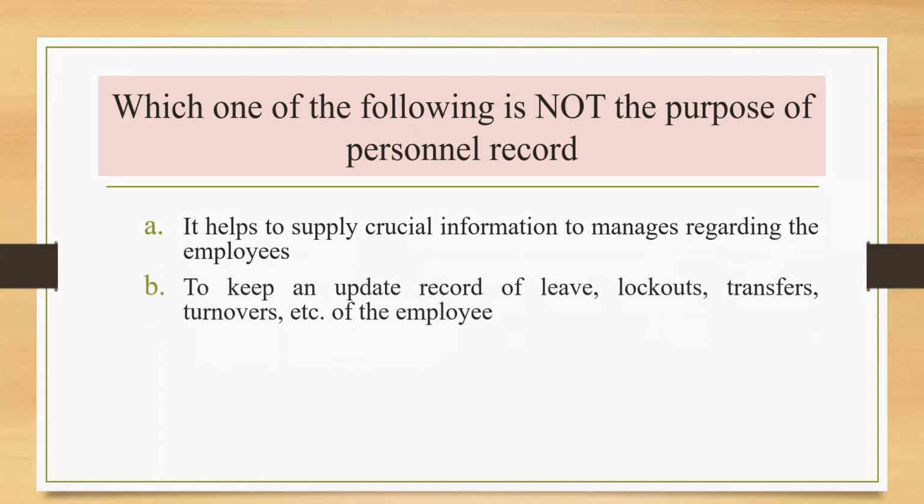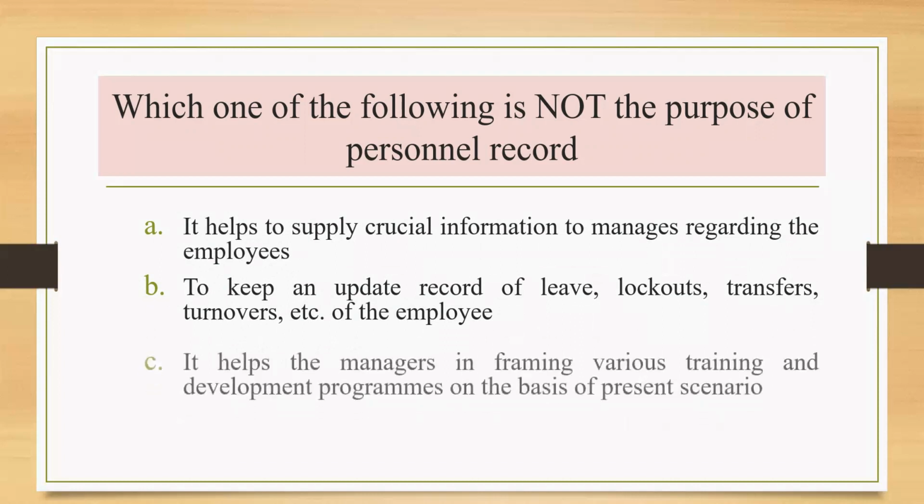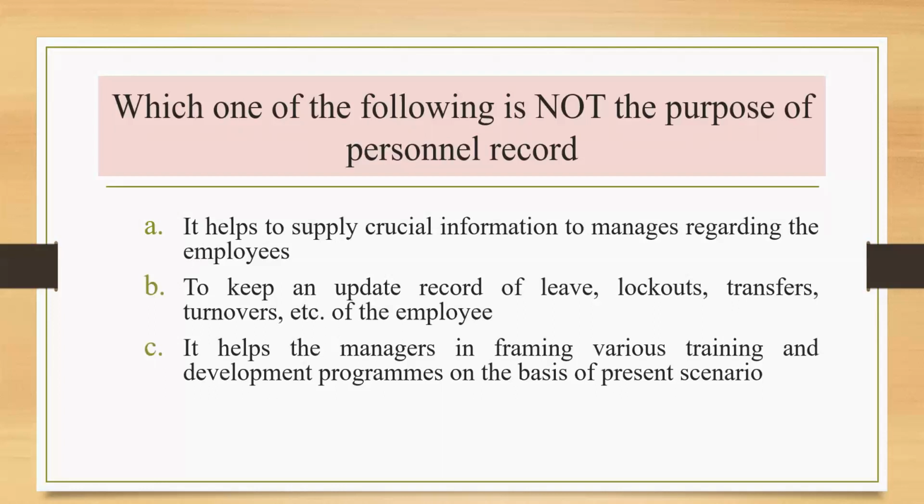Option B, to keep the updated record of leaves, lockouts, transfers, turnovers, etc. of the employee. Option C, it helps the managers in framing various training and development programs on the basis of the present scenario. Option D is none of the above.